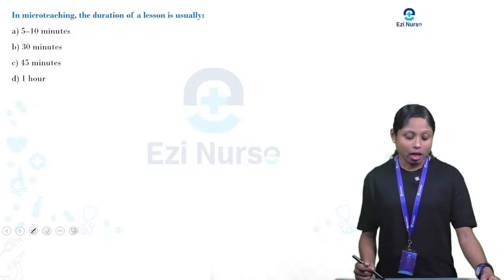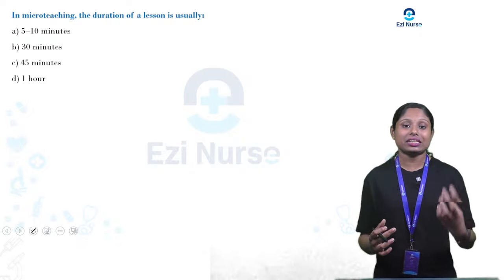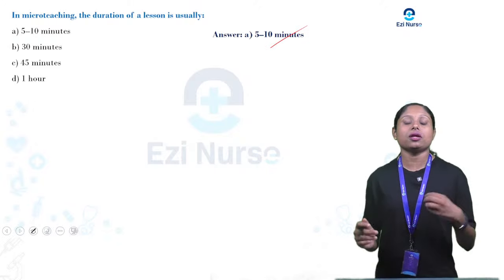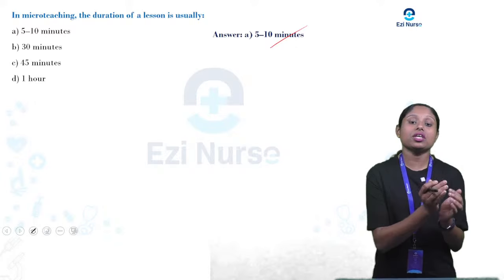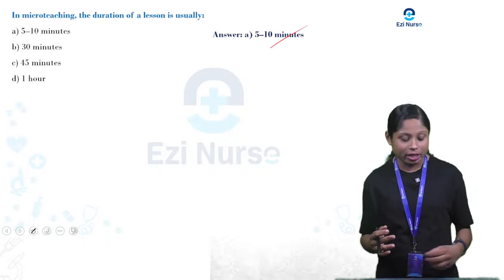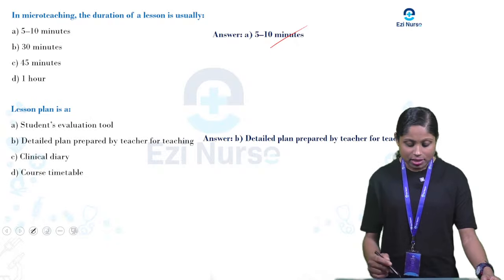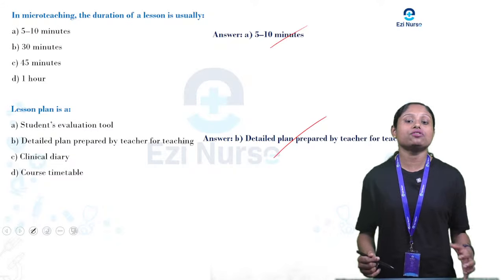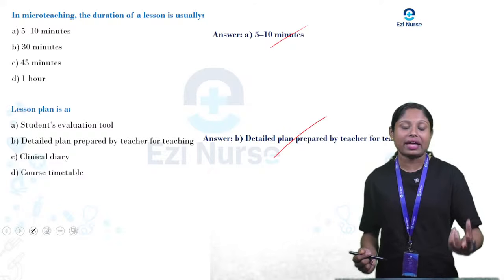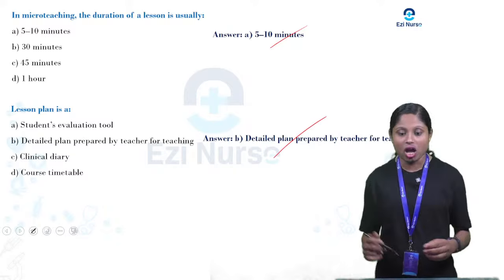Next question: in micro teaching, the duration of the lesson is usually what? The answer is 5 to 10 minutes. The content should be presented in 5 to 10 minutes. That is what is called micro teaching. Next, what is a lesson plan? It is a detailed plan prepared by the teacher for teaching. Before the teaching session, the teacher will prepare a detailed plan. That is what is called a lesson plan.